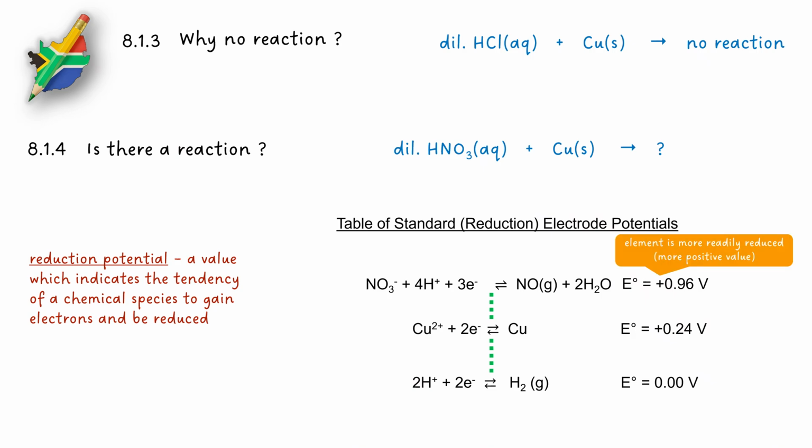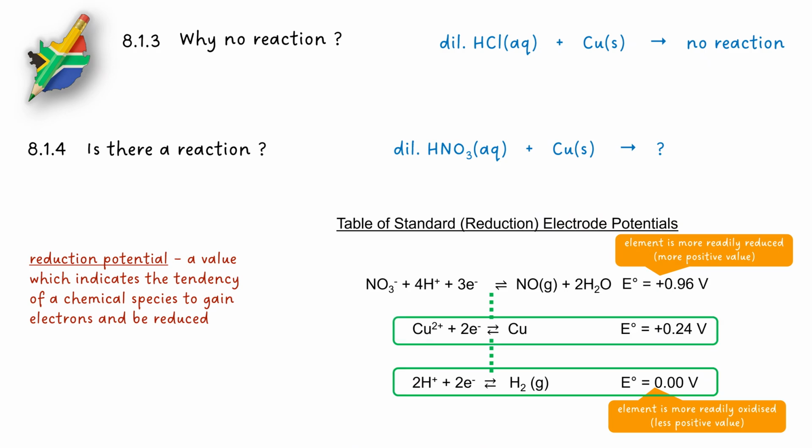The more positive the reduction potential, the more likely the species is to be reduced and gain electrons. And the less positive the value, the more likely that element is to be oxidized. In other words, if we take 2 reactions, the one with the more positive electrode potential is more likely to go in this direction, which is reduction, compared to a reaction below it, which is more likely to go in this direction, which is oxidation.